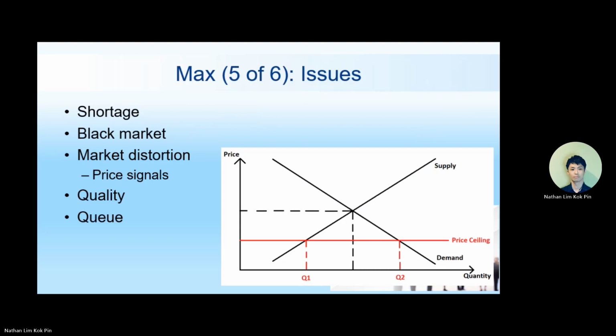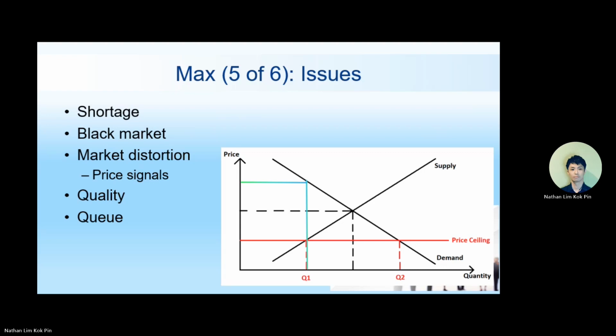Okay, now market distortion. Now this is market distortion. If you have a maximum price, this thing will be overused. Correct? People are simply going to waste it. Say we can find the supply we can get from other countries and all those things. But what happens? The thing will still be overused because the maximum price is there. For example, let's say the price of petrol in Malaysia is cheap. There's a maximum price and it is subsidized by the government. So what do we do? We drive very big cars, sports cars, whatever. We use the car for all sorts of things which are not necessarily efficient. So this, we call it price distortion.